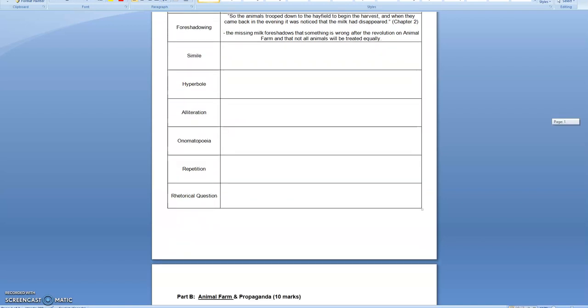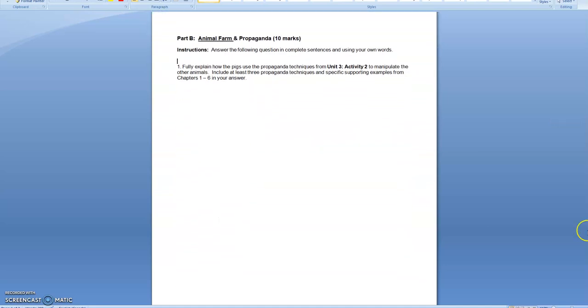The second part, Part B, is going to ask you a question related to propaganda in the book. It says, fully explain how the pigs use the propaganda techniques from Unit 3, Activity 2 to manipulate the other animals. Include at least 3 propaganda techniques and specific supporting examples from chapters 1 through 6 in your answer. I would suggest that this answer is probably going to take you at least 8 sentences to fully explain how 3 propaganda techniques are used and to provide supporting examples from the book.